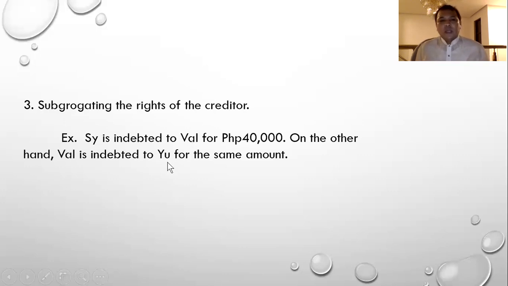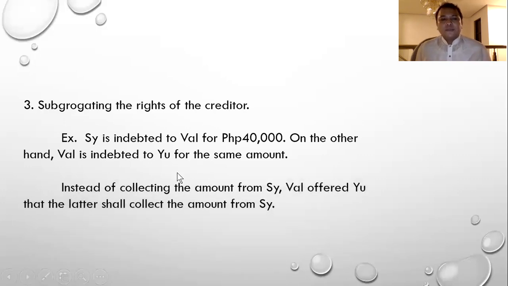So the new creditor now is Yo. So C now is indebted to Yo. So instead of collecting the amount from C, Mr. Val offered Yo that he will now collect the amount directly from C. So therefore, Yo now is the new creditor of C. So what is extinguished here? Whose obligation? Obligation of Val to Yo. So Val's obligation to Yo is extinguished.